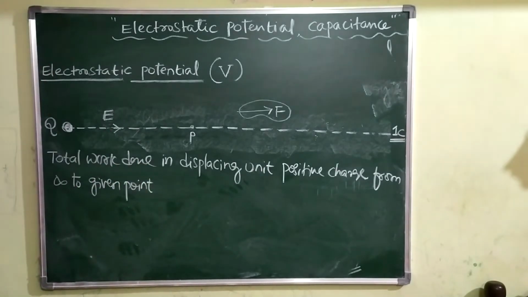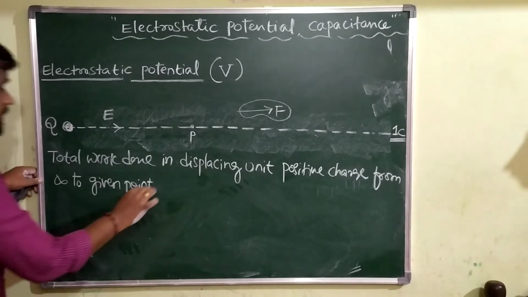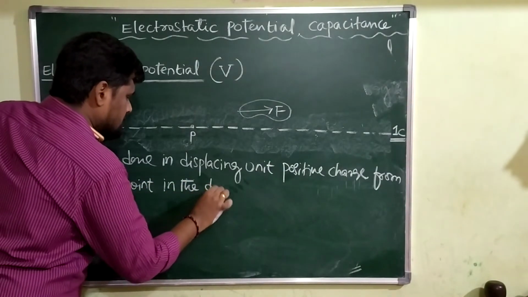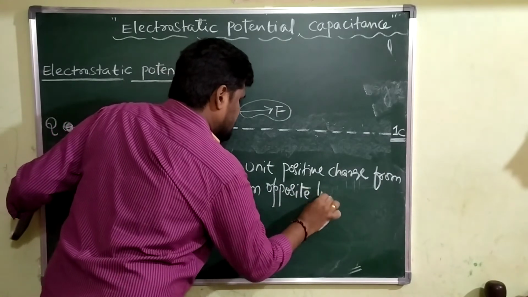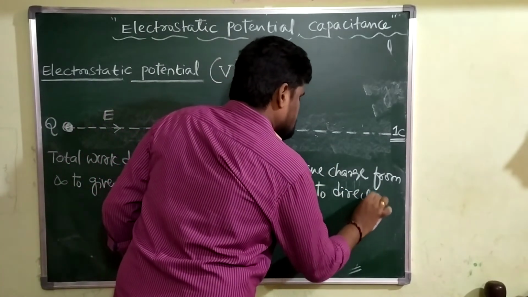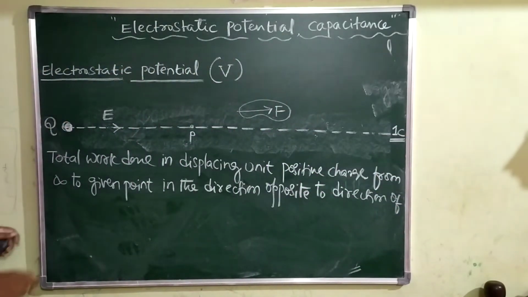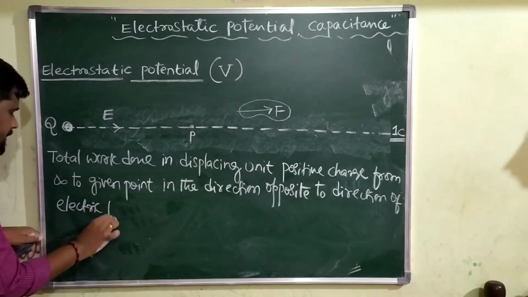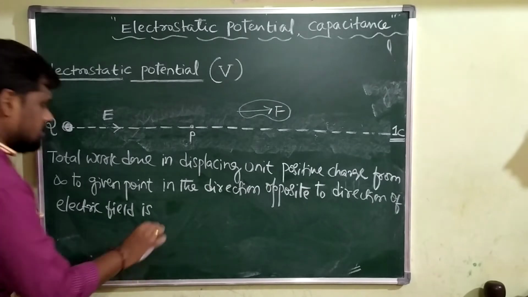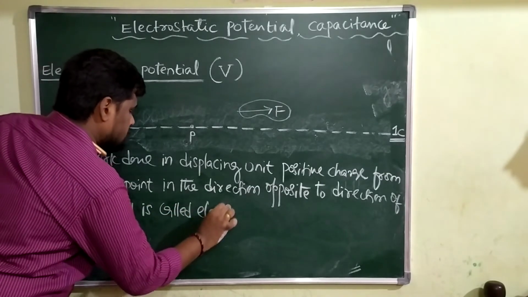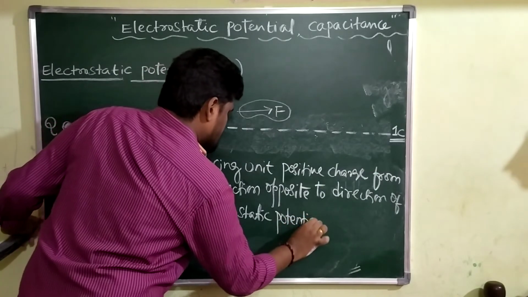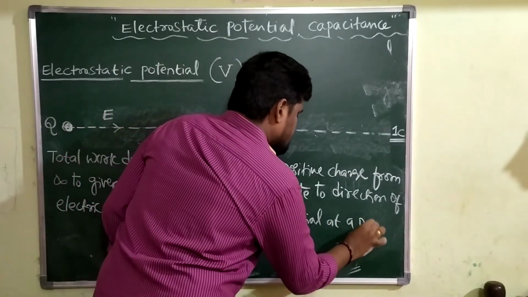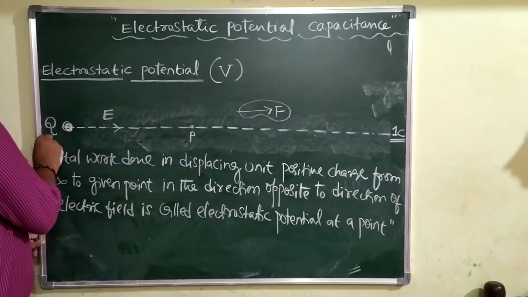Whatever point you select in the electric field, the total work done in displacing unit positive charge from infinity to the given point in the direction opposite to the direction of electric field is called electrostatic potential at a point.